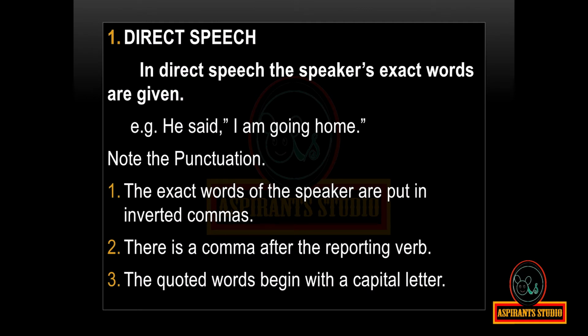Direct speech. In direct speech, the speaker's exact words are given. For example, he said, "I am going home." Note the punctuation. The exact words of the speaker are put in inverted commas. There is a comma after the reporting verb. The quoted words begin with a capital letter.